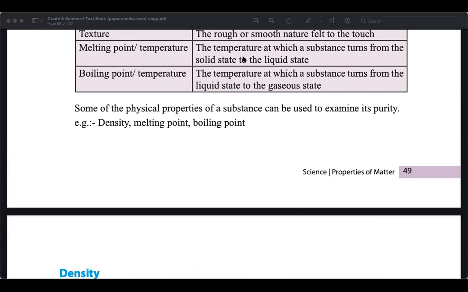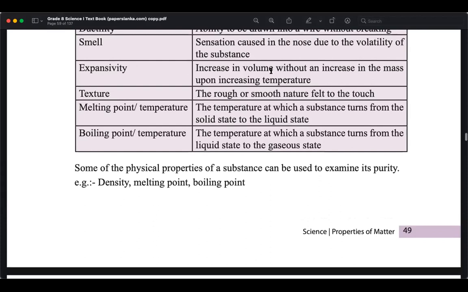Sir, it is the amount a material expands per unit length. Yes, the volume of the material increases without changing the weight. The volume increases, but without increasing the mass. The weight does not increase, but the size increases. How does that happen? It happens when heated. When you heat, that happens.